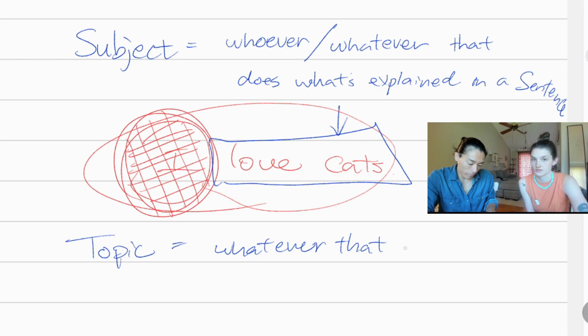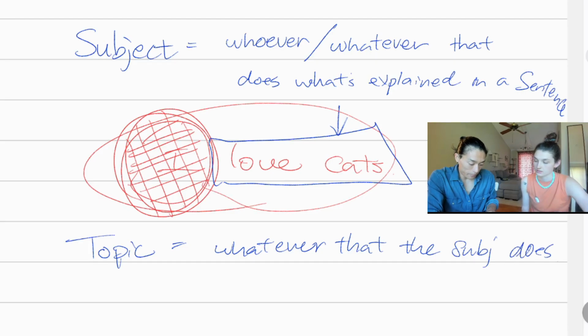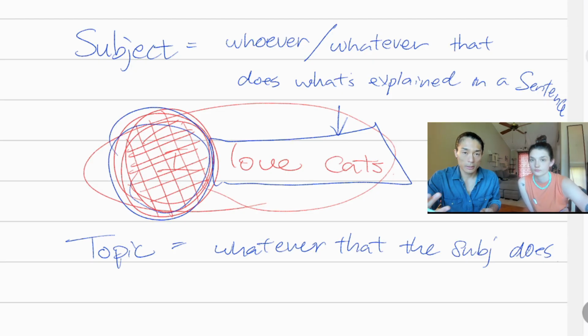The subject is the person or whatever is doing it. That's what the topic is, right? Whatever the subject is doing is the topic. So that's why, in "I love cats," yes, I am the subject. What does I do? Love cats. That whole thing, love cats, is the topic, whatever the subject is doing.